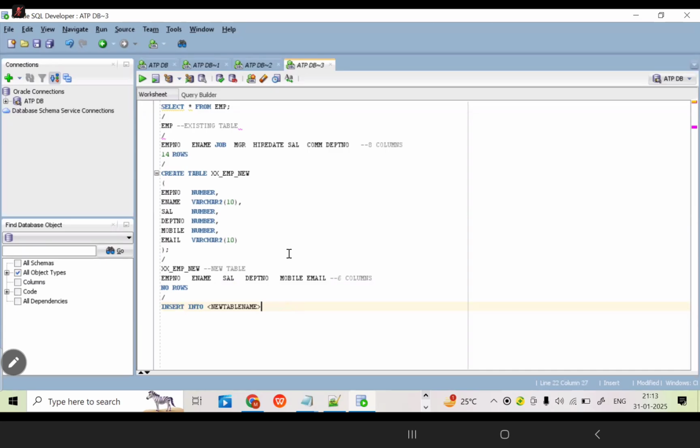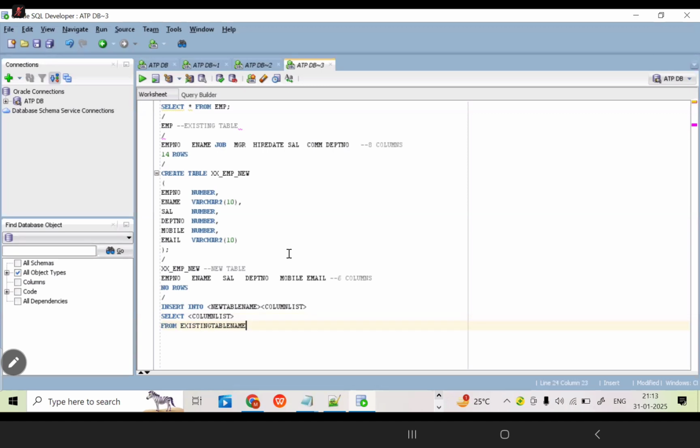Just remember that point. Then select, the specific column list, from the existing table. The syntax only we need to follow.